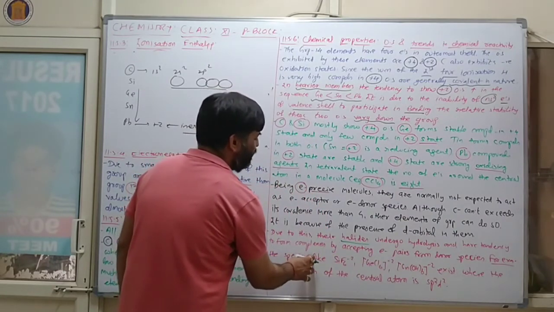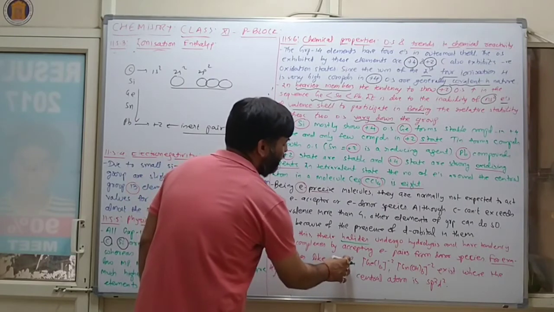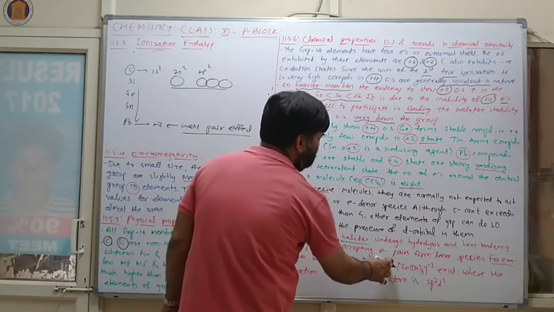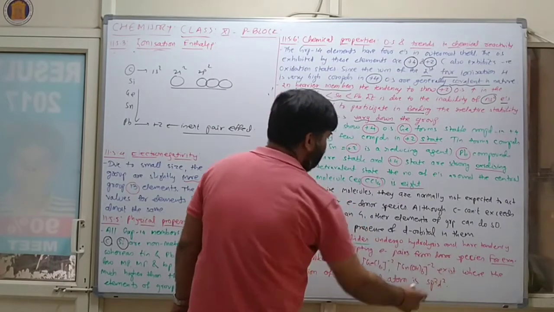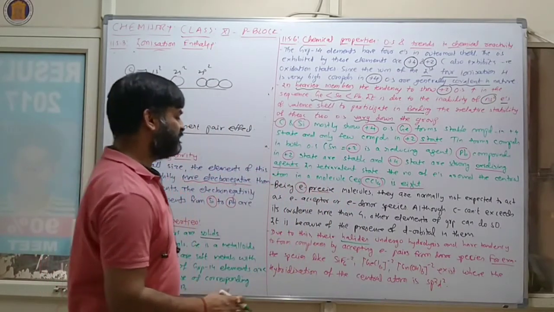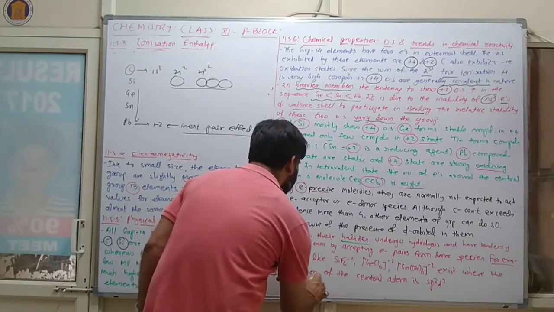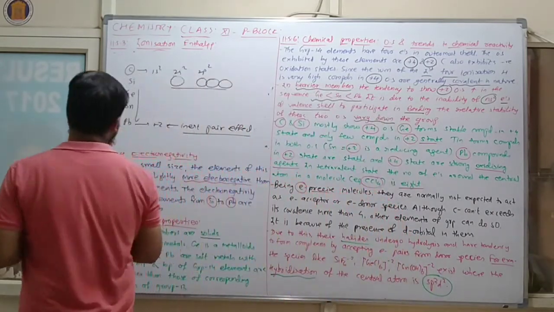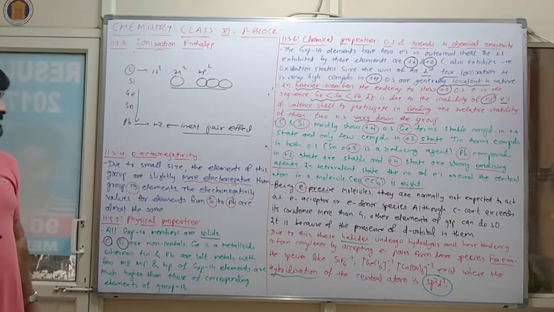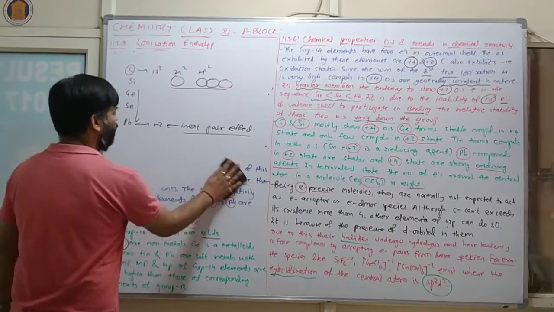For example, species like SiF6 2-, GeCl6 2-, Sn(OH)6 2- exist, where the hybridization of the central atom is sp3d2. Clear?